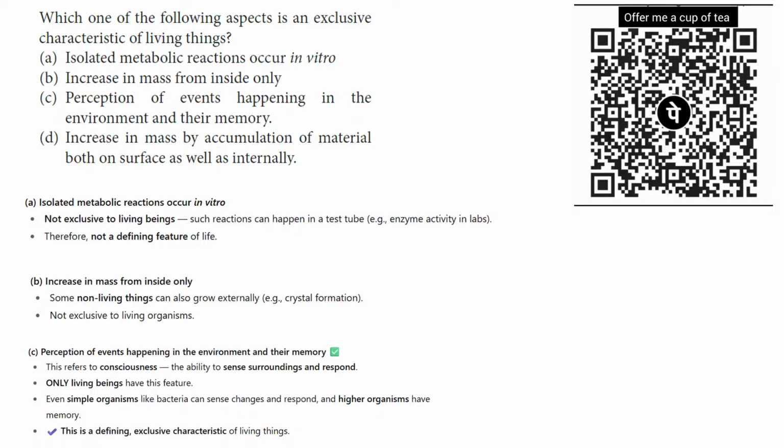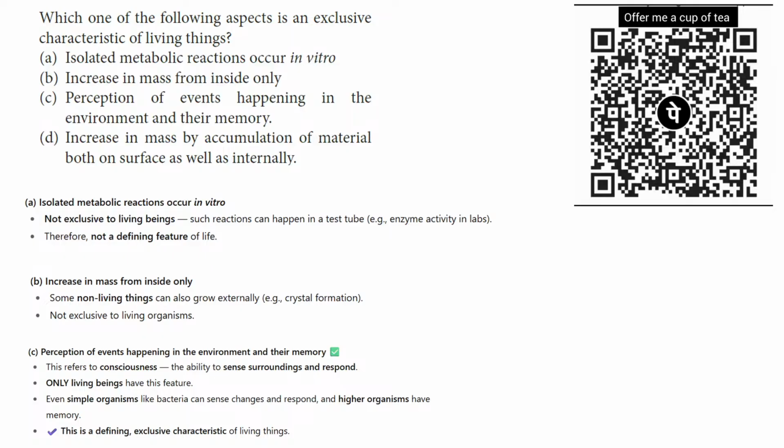Even simple organisms like bacteria can sense changes and respond, and higher organisms have memory. That is the exclusive characteristic of living things. That's why option C, perception of events happening in the environment and their memory, is the correct answer for this question.